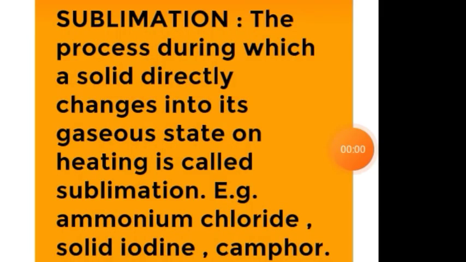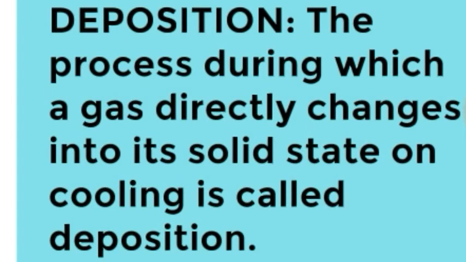Now next is sublimation. As I have already discussed, the process during which a solid directly changes into its gaseous state on heating is called sublimation. Examples are ammonium chloride, solid iodine, camphor, dry ice, naphthalene, etc. Now deposition is the process during which a gas directly changes into its solid state on cooling.